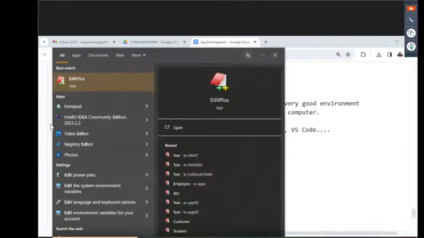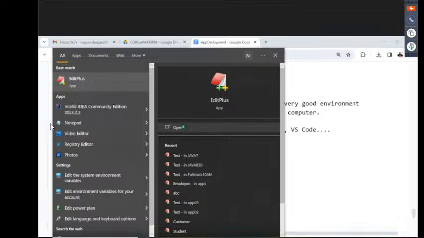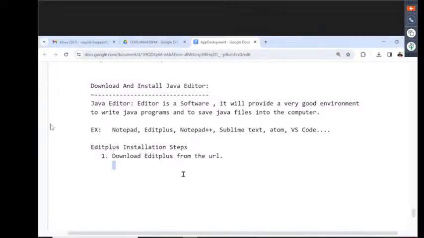Now here, if I type Edit Plus, the Edit Plus app is still listed. Just its icon is available. If I click on this icon, we are not going to get anything. Edit Plus is not going to open. Now again, I'm going to click on it. Even if you click on open, it's not going to perform any operation here. Why? Because I have uninstalled it. It's not going to be available here now.